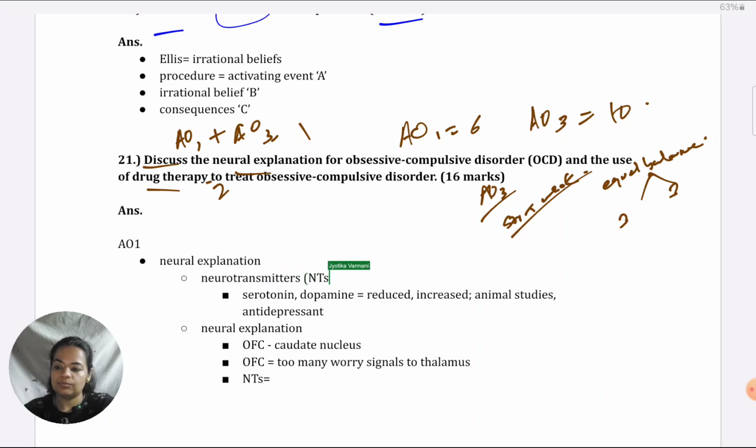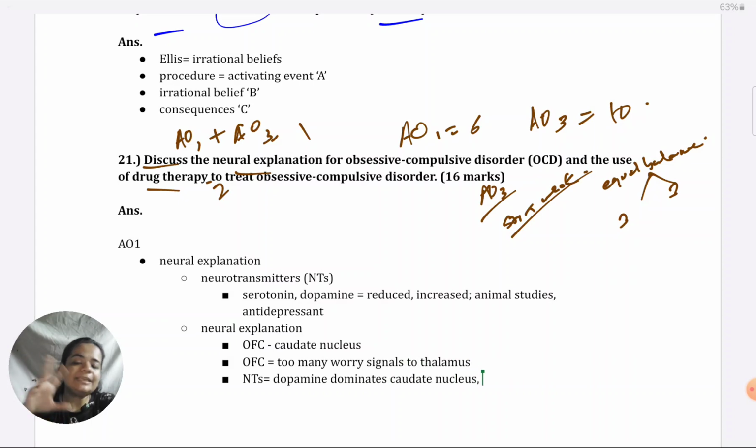Now, like I told you, I'm going to emphasize more on the neurotransmitters because I want to build a coherent answer with drug therapy. So even if I talk about the parts of the brain, if I talk about something like caudate nucleus, the dominant neurotransmitter there is dopamine because it's in the basal ganglia region, as I mentioned before. And serotonin is the linking neurotransmitter between OFC and caudate nucleus.